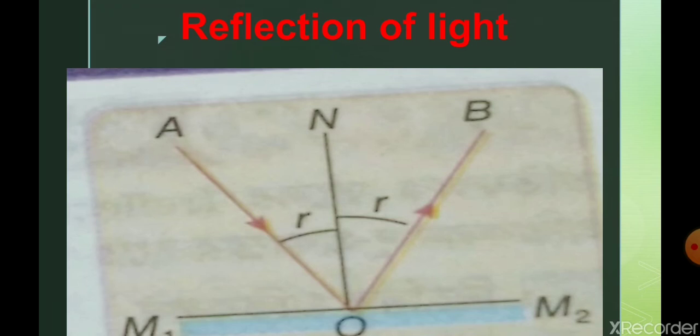When light traveling through a medium falls on the interface and after that it bounces back to the initial or previous medium, then the phenomenon is called the reflection of light.